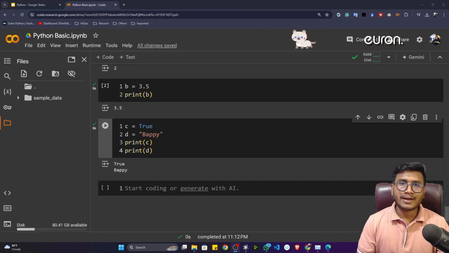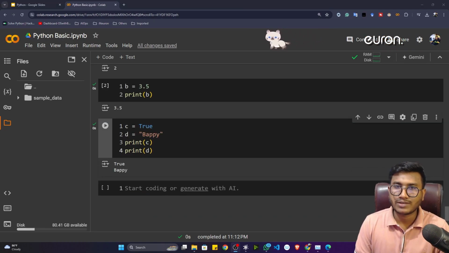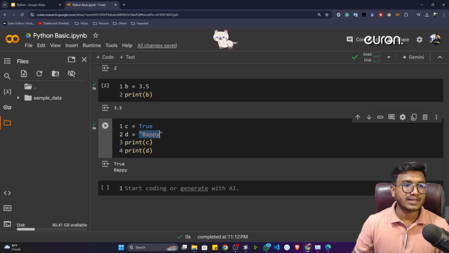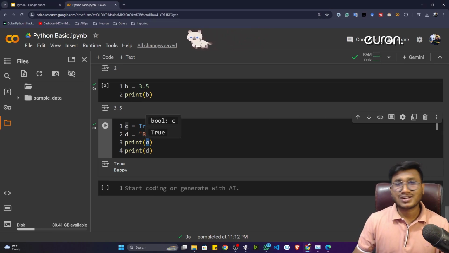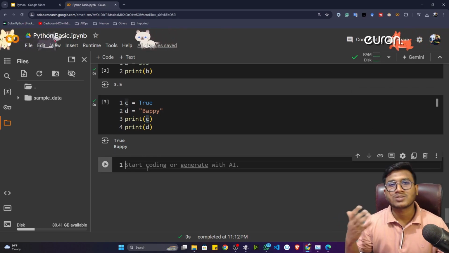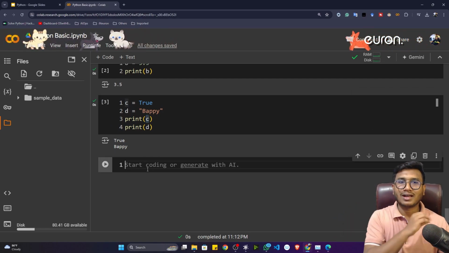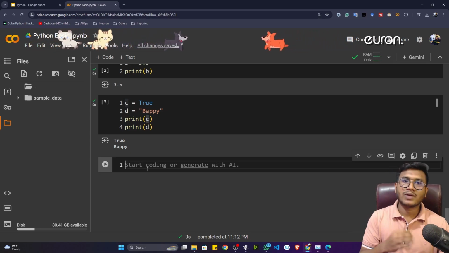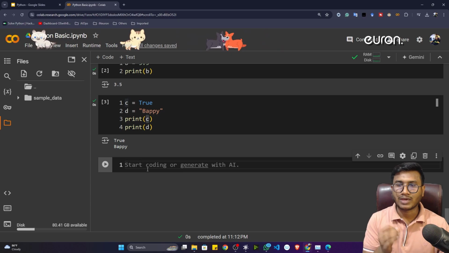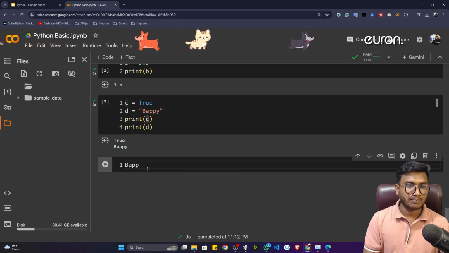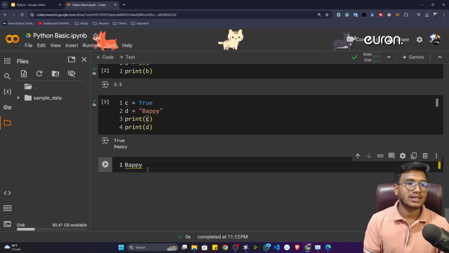Now you can ask me why we have to use a variable inside our program, why we can't directly pass the data inside the print function. There is a reason. Whenever you implement any kind of software or product, there will definitely be lots of functionality. Let's take one example, Facebook. Whenever you create an account on Facebook, you pass your name, right? Let's say my name is Bappy.